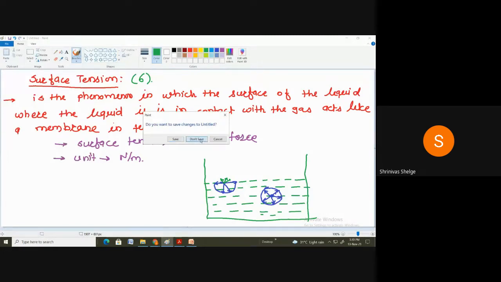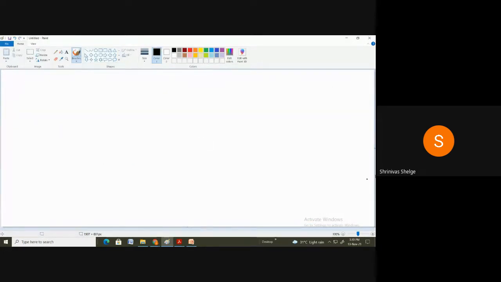So next, surface tension in liquid droplet. So first is what? Liquid droplet. So what about the liquid droplet, or what exactly happens in liquid droplets?